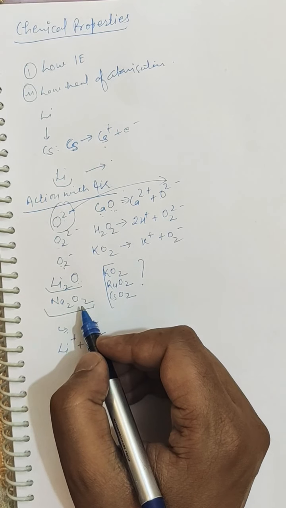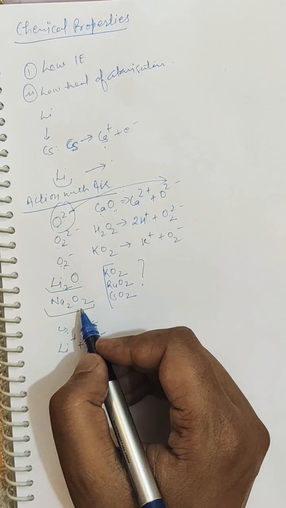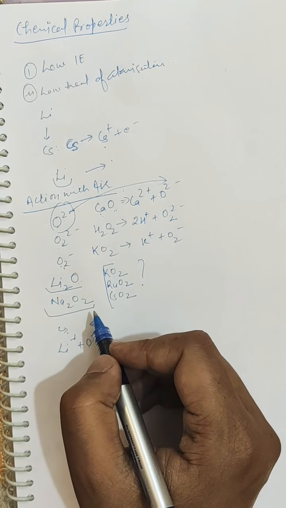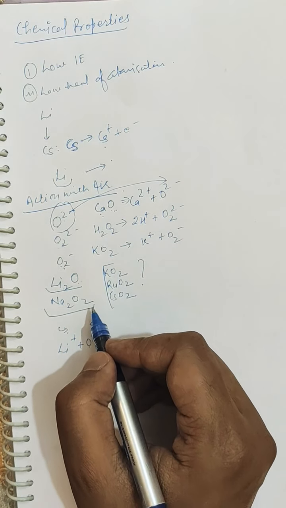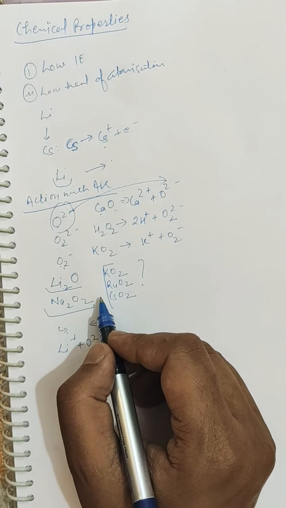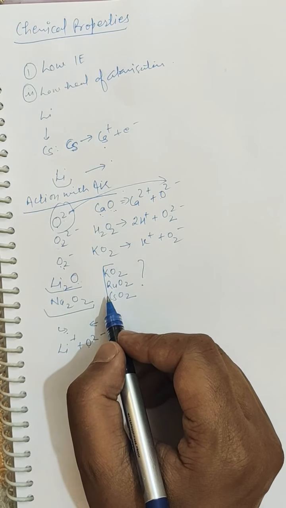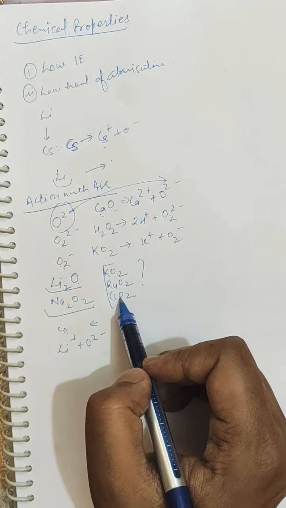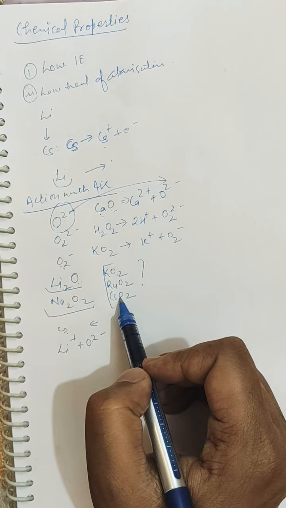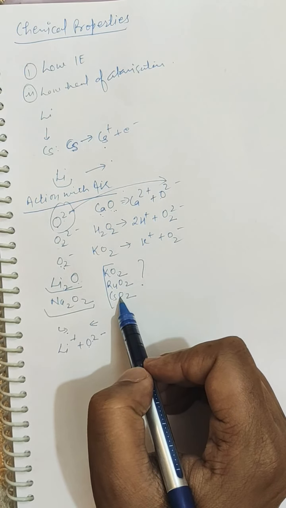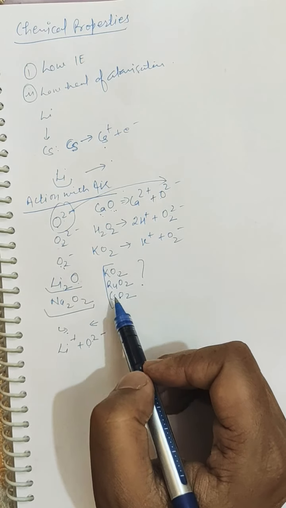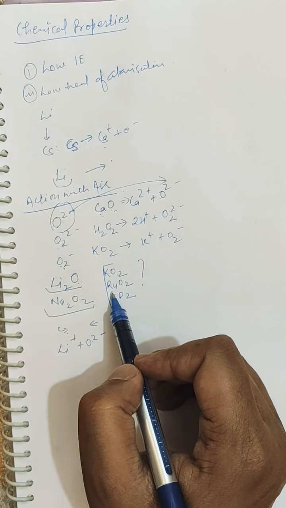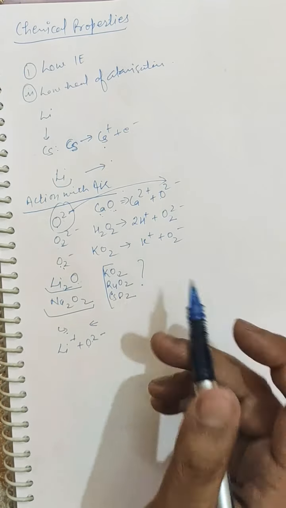The sodium ion is large and it can stabilize a large anion. The positive field around the sodium ion is weaker and does not prevent the conversion of oxide ion into a peroxide ion, but it is strong enough to prevent the further oxidation to superoxide ion. On the other hand, because of the large size of potassium, rubidium and cesium, the positive field is very weak and allows the superoxide ion to be formed. So this depends upon the size of the ions. Next is the action with hydrogen, which we will take next time.